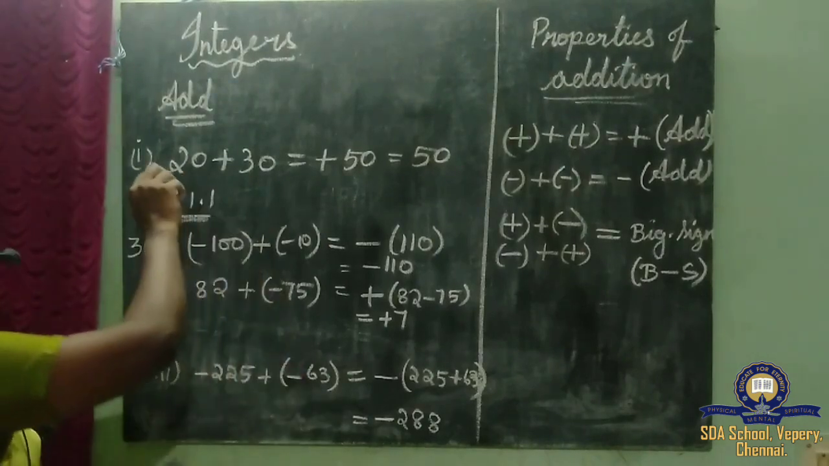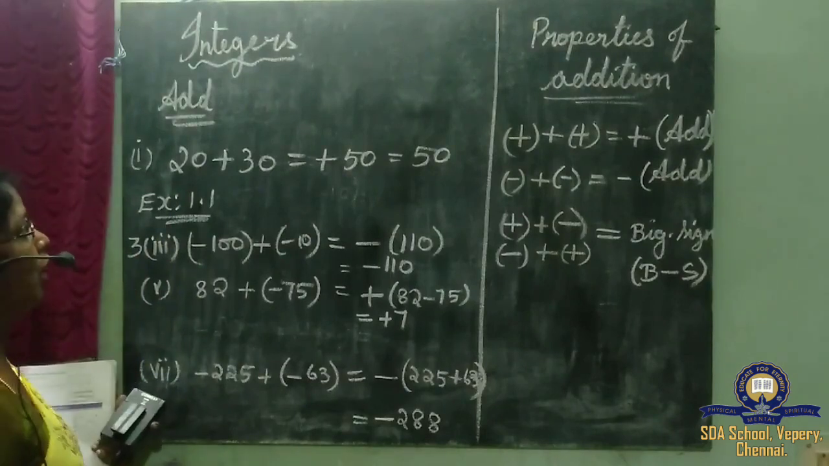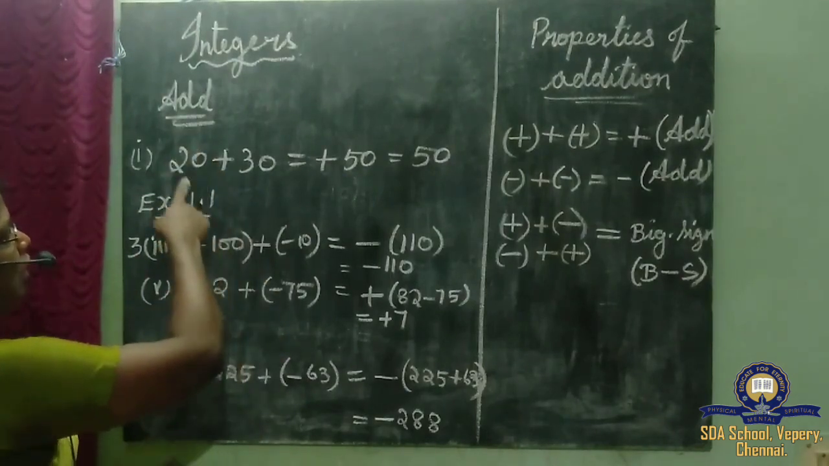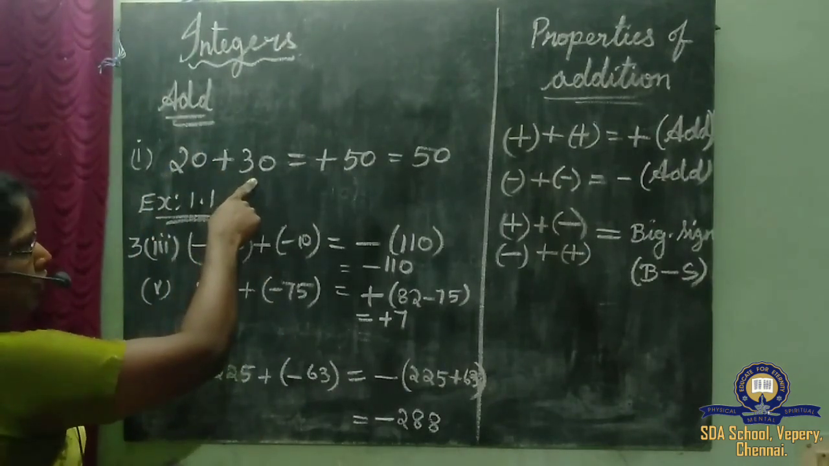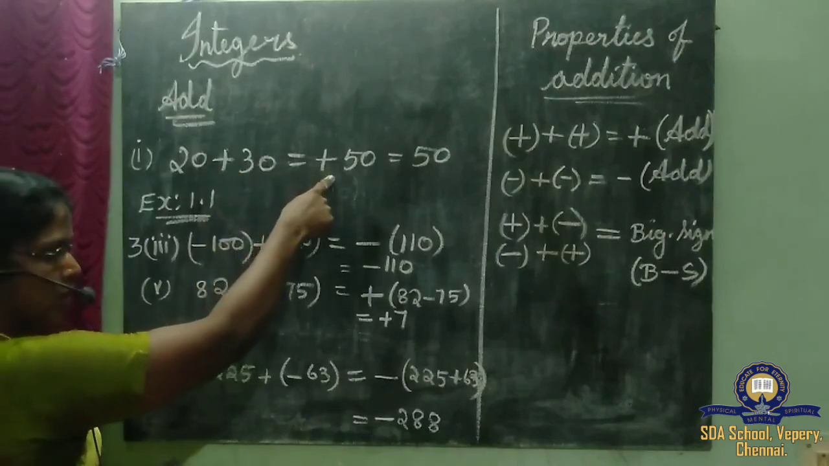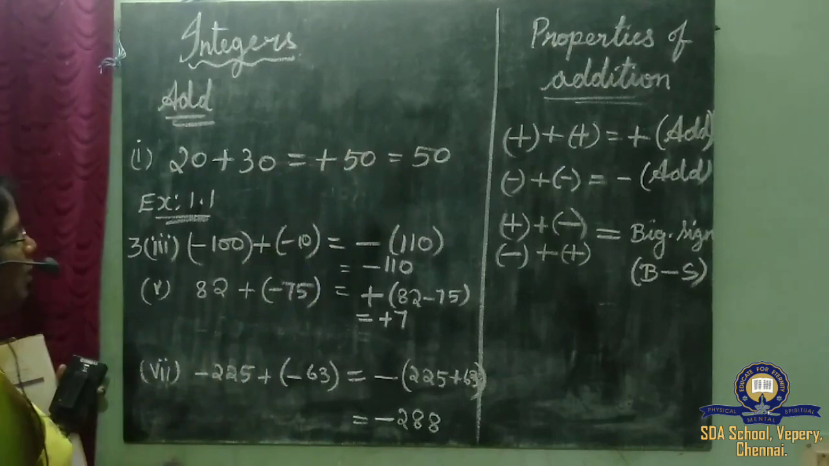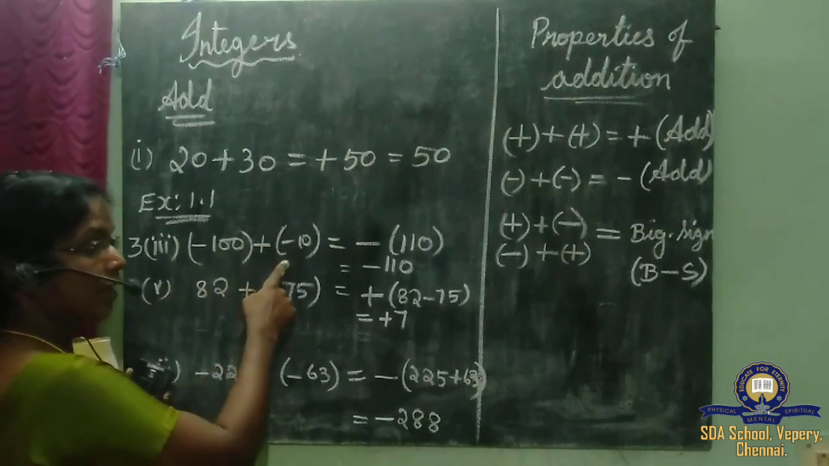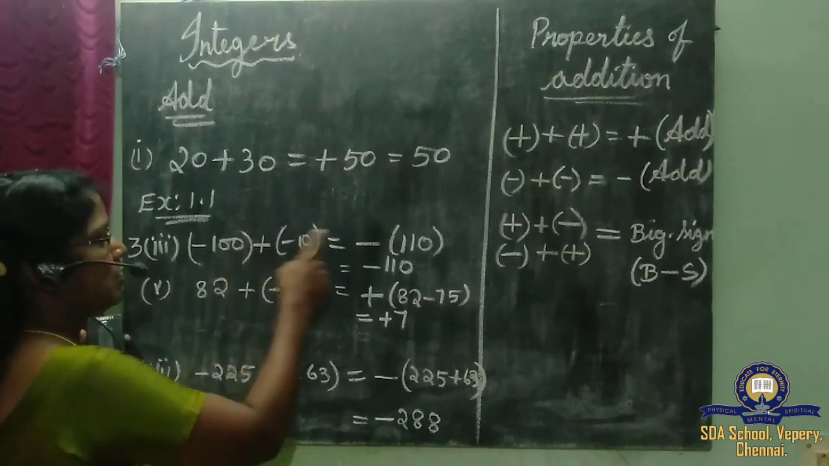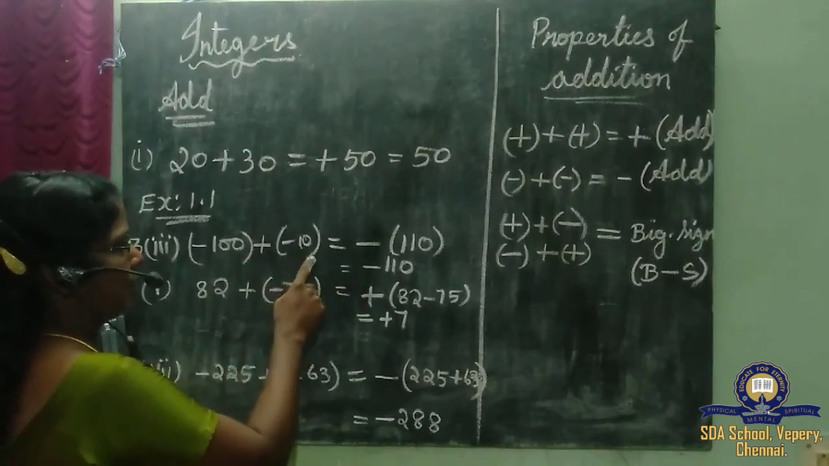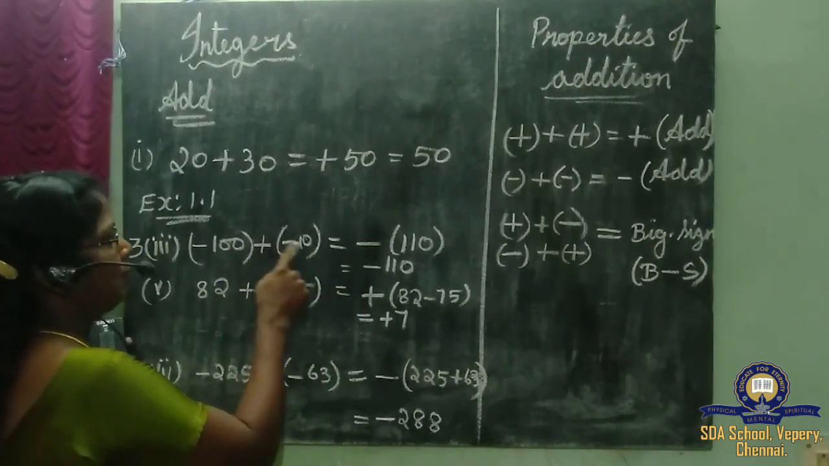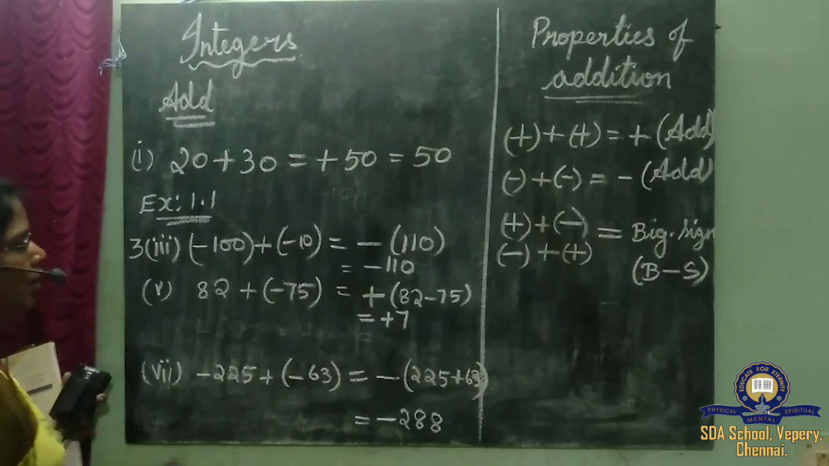Okay, here is how to add the integers I taught you now. Once again, let me repeat. When we add two positive integers, we get a positive answer. 20 plus 30 is 50. When two negative integers are added, we need to put the negative sign and add the numbers. So negative sign, 100 plus 10 is 110.